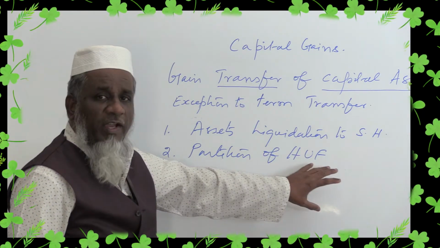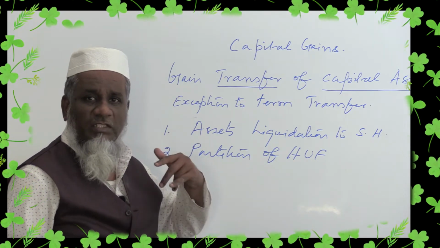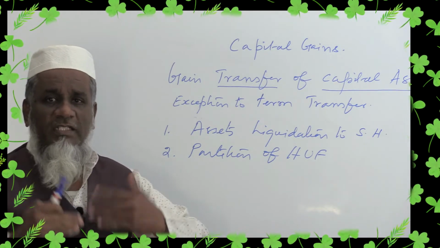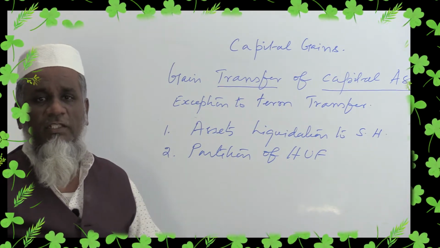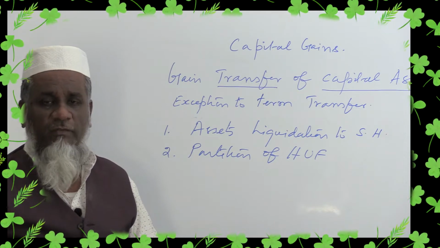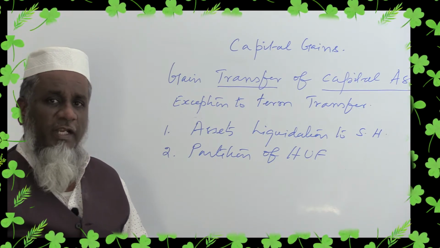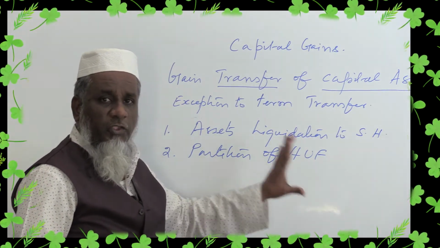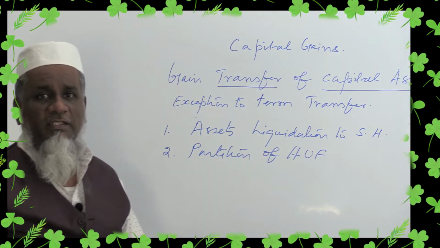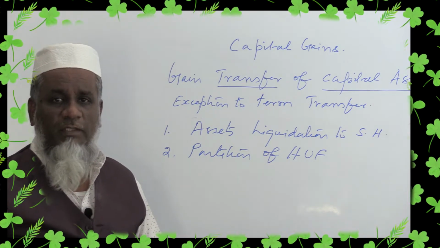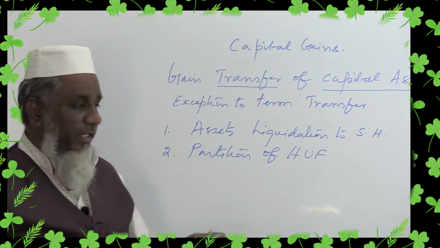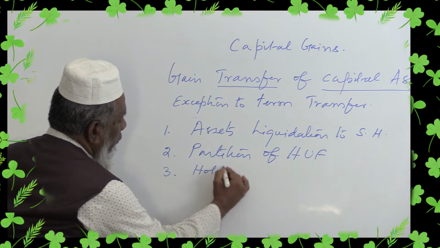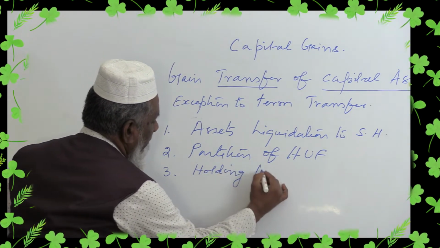The head of the family is called Karta; when he dies, the business will be closed and the assets will be transferred to the members. It is called partition of HUF. When the transfer takes place at the time of either partial or full partition of HUF, it will not be considered as transfer at all for income tax purposes. Then the third point: any transfer of assets from holding to subsidiary company.